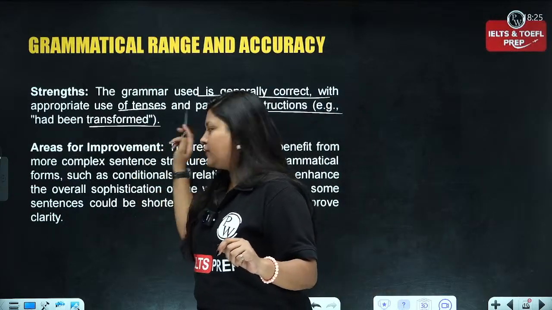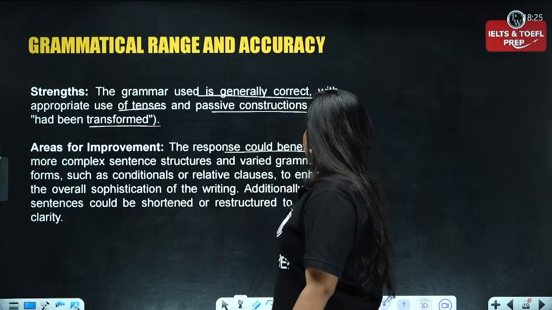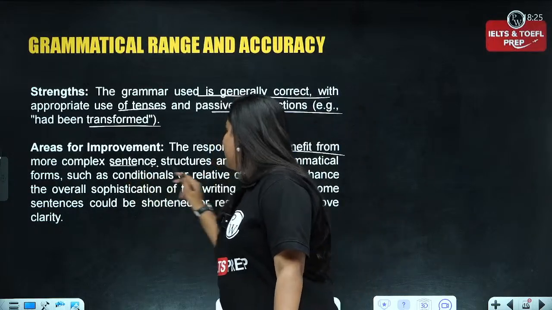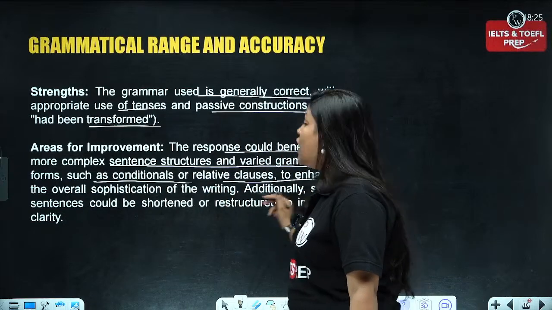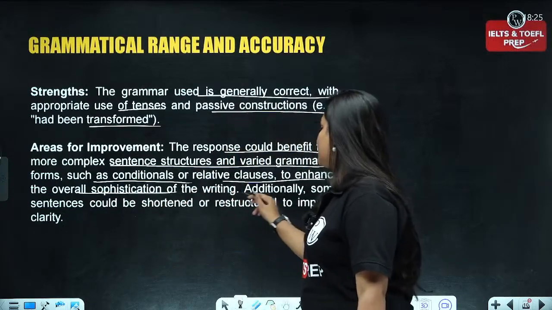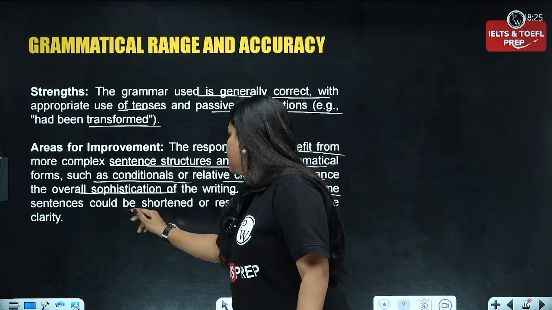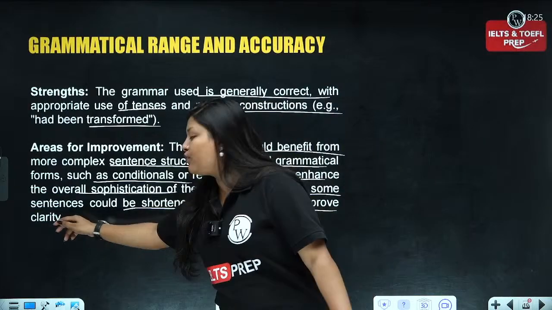example, "has been transformed." No doubt. The response could benefit from more complex sentence structure and varied grammatical forms such as conditionals or relative clauses to enhance the overall sophistication of writing. Additionally, some sentences could be shortened and restructured to improve the clarity.